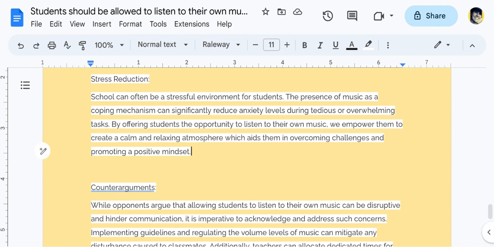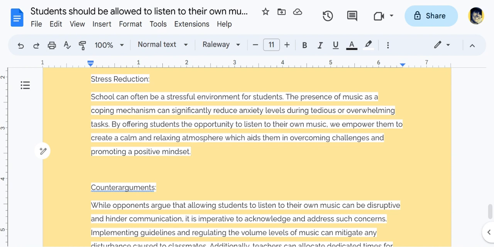Okay, so definitely we can see this again, the benefits of being able to listen to music. Now, obviously, stress is a negative, but then they address that: music can help students cope with that stress. So, again, definitely another benefit of allowing students to listen to their own music in the classroom, creating that calm and relaxing atmosphere.